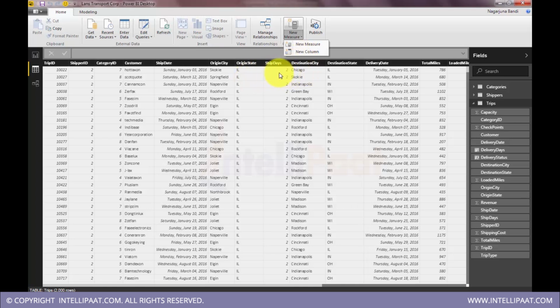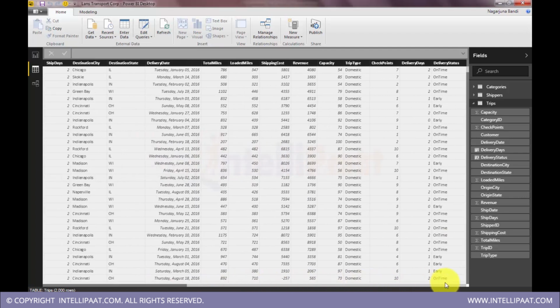For each row, for each change in value, that formula is applied and the value is composed, and that's what we see as part of the table. So this occupies space. In contrast to this, measures work on sets of data. So you don't see a new column being added to the data set. They will be composed and available on the fly.